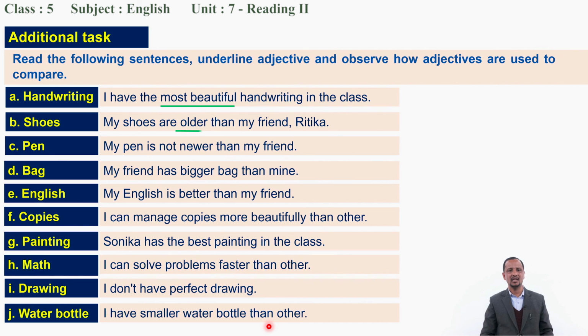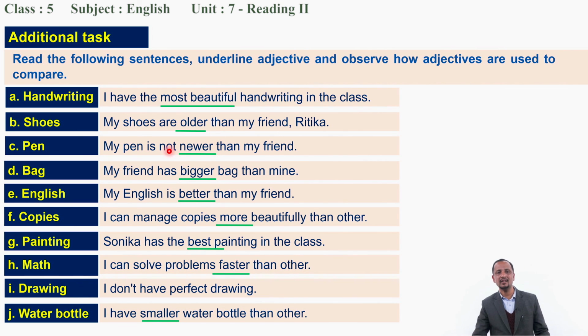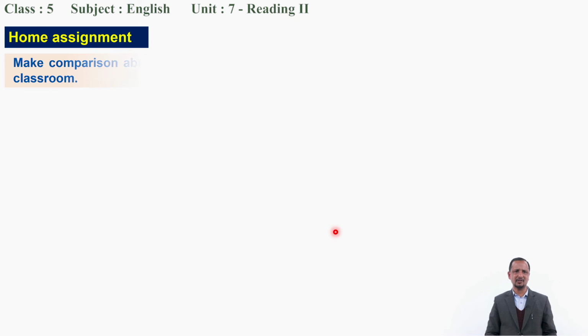Most beautiful, older than, newer than. Next sentence, bigger, better, comparing, yes, and superlative and comparative. More beautifully, best, faster, and finally, smaller. Okay, in this way the adjectives are used. This is your task, right? And I would like to give one home assignment also.